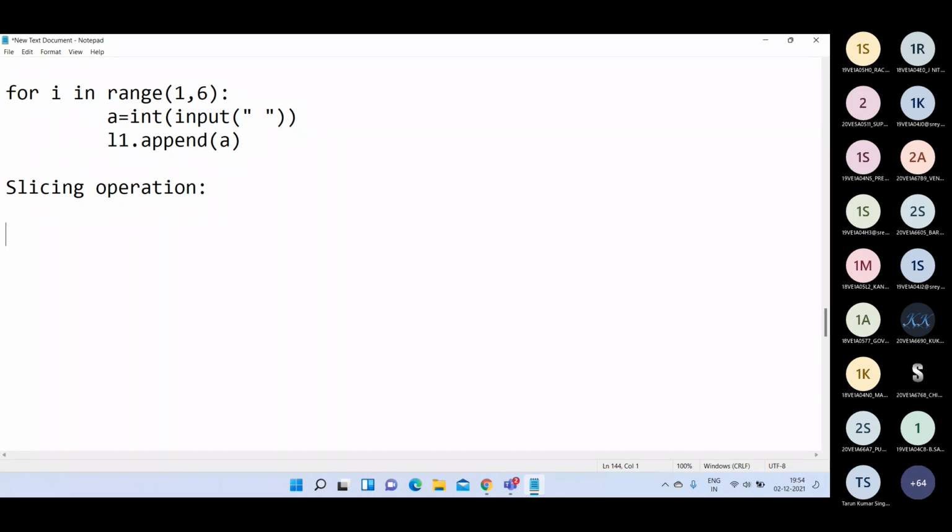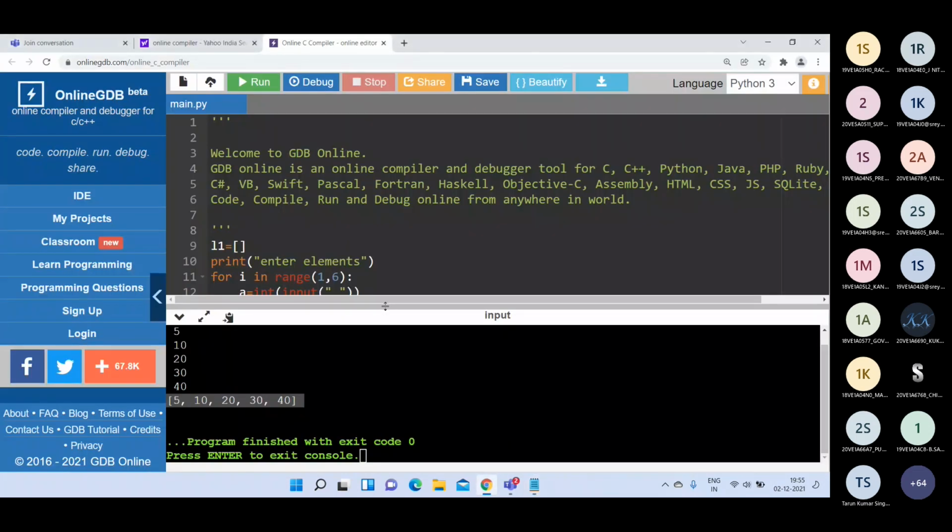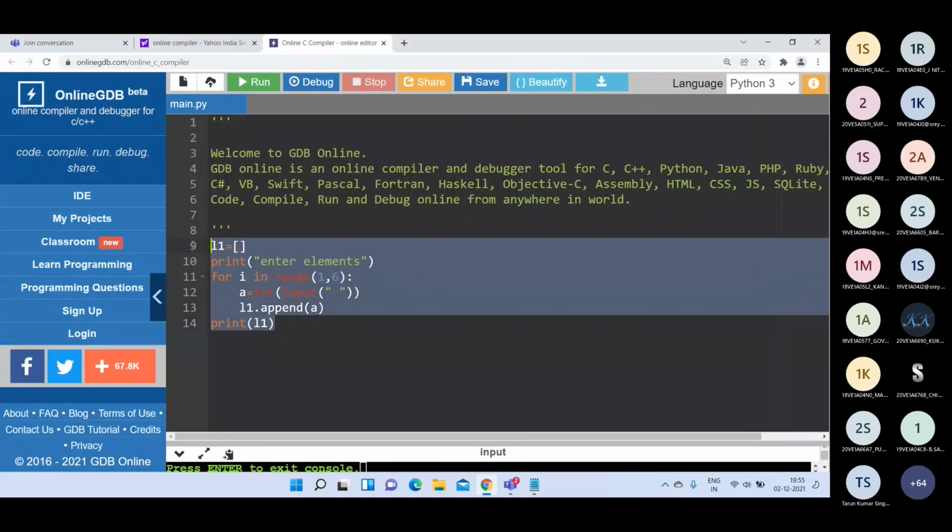If you want to obtain only some of the elements from the list, then you have to perform this slicing operation. Here also the same syntax. Here we can use the list variable and specify the start, the end, and the stride. The list variable is basically the list name, then the starting index, ending index, and stride. Directly we can see the example here.